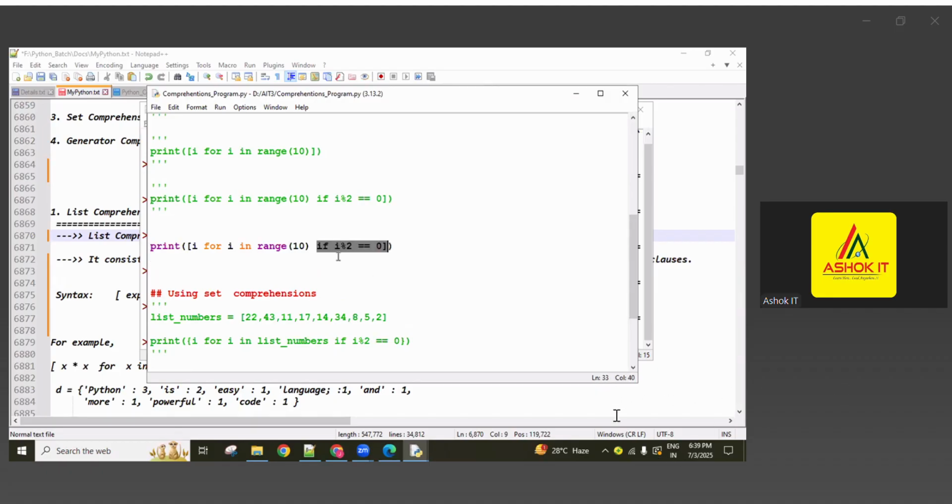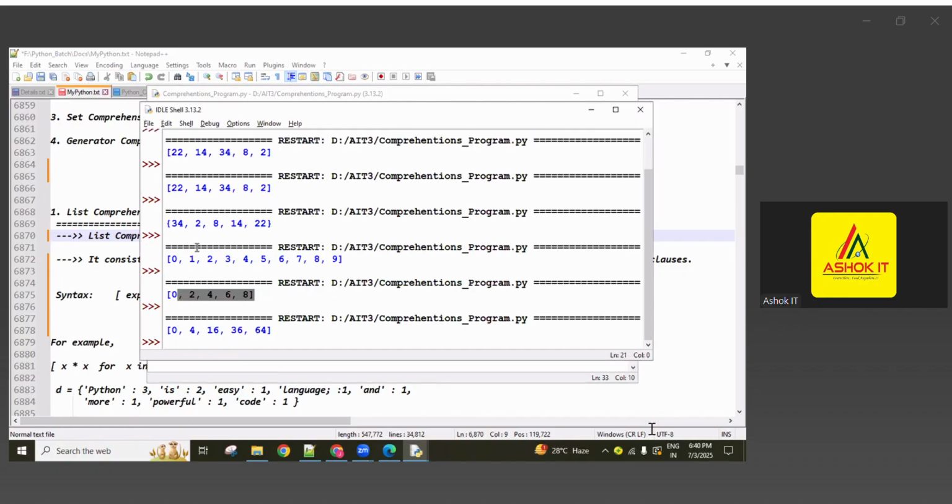So here, even numbers are there, guys. I want to return all even numbers' square values. How to return the square values of all even numbers from the given sequence? Right now there is a sequence of values. For each number, we find whether it is an even number or not. If yes, that even number value is sent to the list. But I want to return the even numbers' square values, so here you can write i into i. This is called the expression. So now you are getting the even numbers' square values.